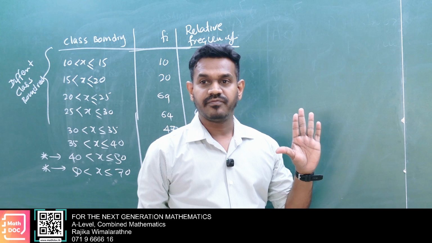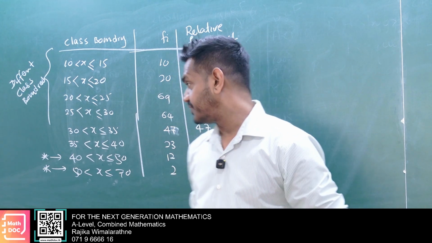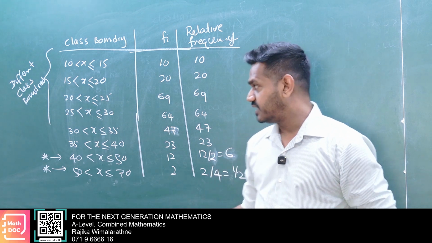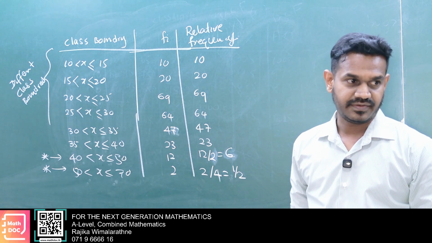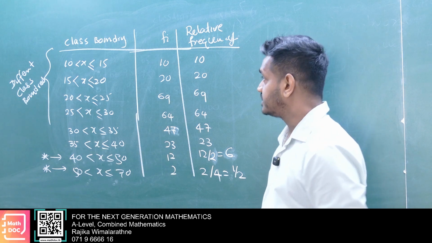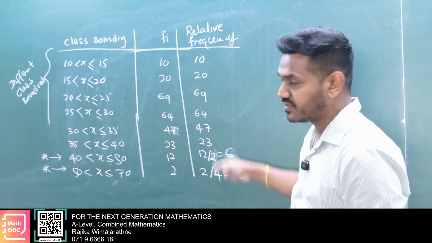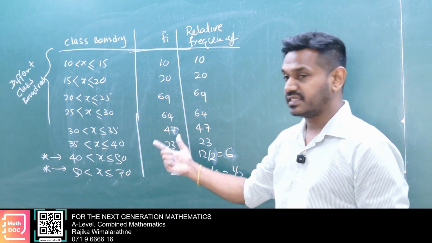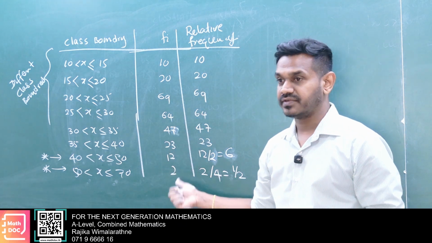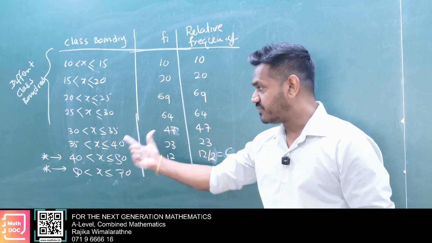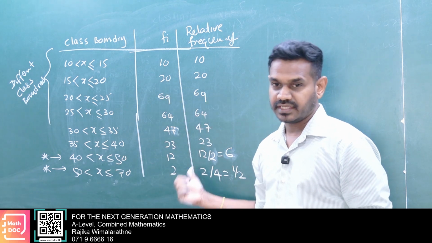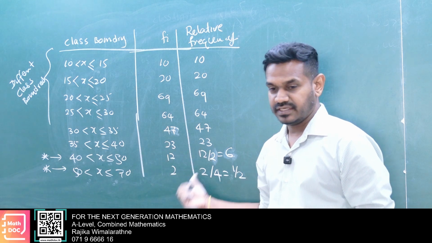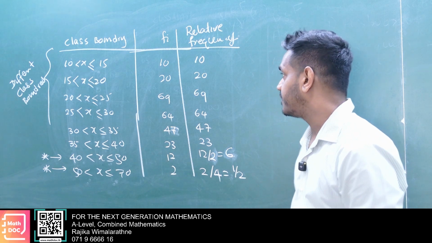Identify that the histogram and frequency polygon will be affected by different class boundaries. But the ogive won't be affected. Only the histogram and frequency polygon will be affected. So when sketching a histogram, you have to consider relative frequency, not frequency. But for the same class intervals, frequency and relative frequency are both the same. For different class intervals, we have to consider relative frequency.